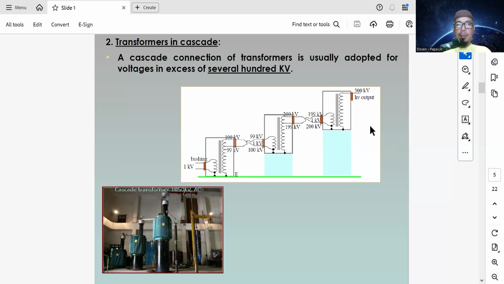The cascade transformer starts from the low voltage. In this picture, it is 1 kilovolt. So we increase it by using the special transformer.